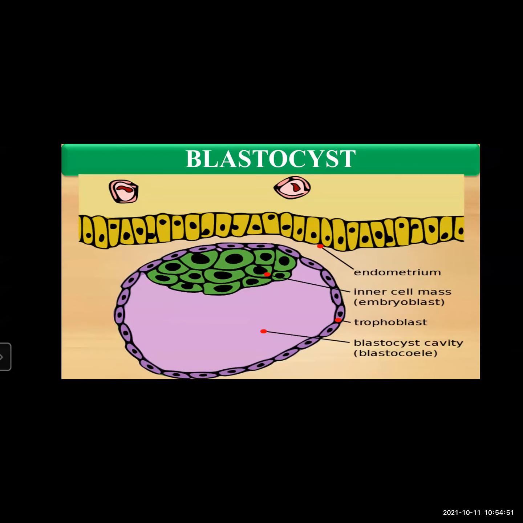So these stem cells are present in this blastocyst stage of embryonic development.